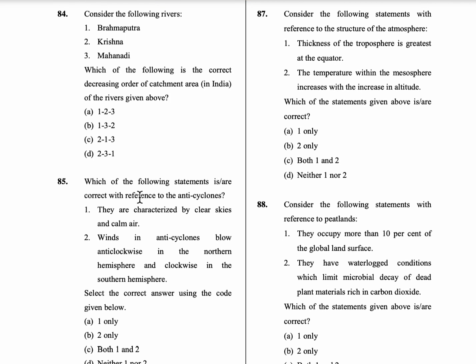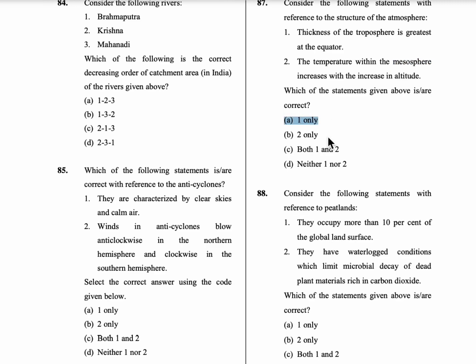87th question, consider the following statements with reference to the structure of atmosphere. First statement is thickness of troposphere is greater at equator. So yes, and because of this reason the insolation is very less compared to the tropics in the equator. Second statement is the temperature within the mesosphere increases with the increase in altitude. So in mesosphere, when the altitude is increased, the temperature is decreased. Okay, so only first statement is correct.